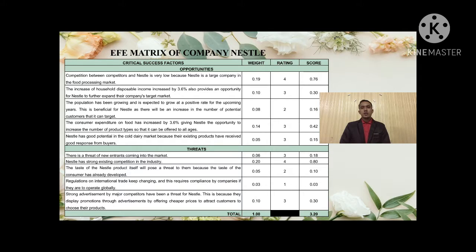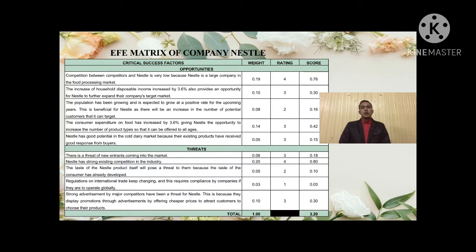As you can see on the table, it is the EFE matrix for Nestle company where the scoring is 3.20, which means it is above 2.5 and it is considered as a good EFE matrix score.